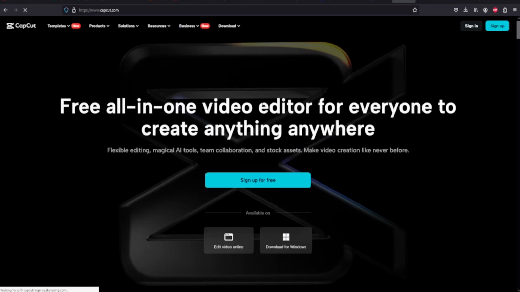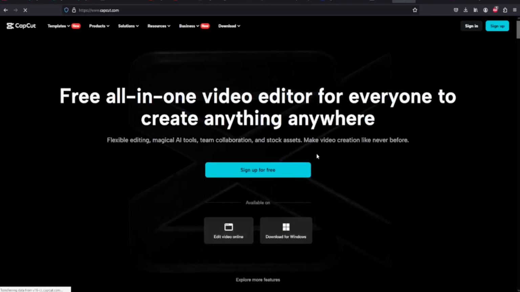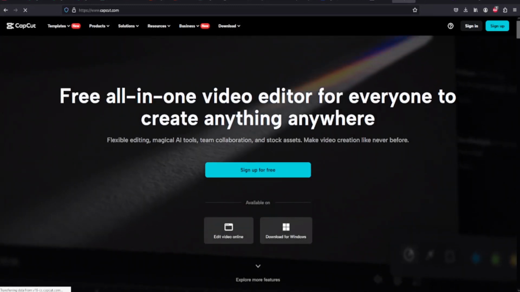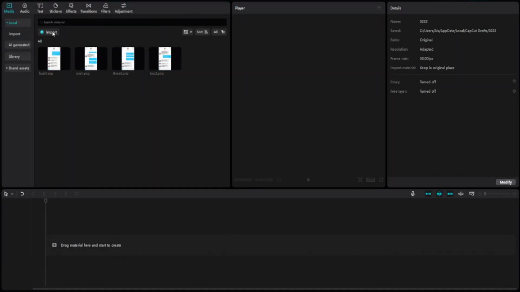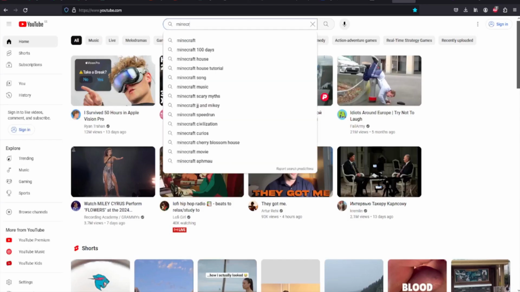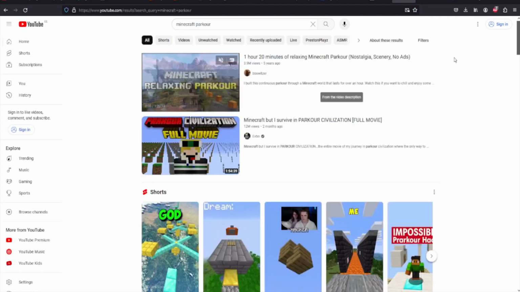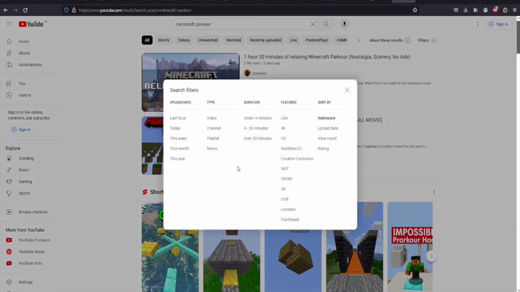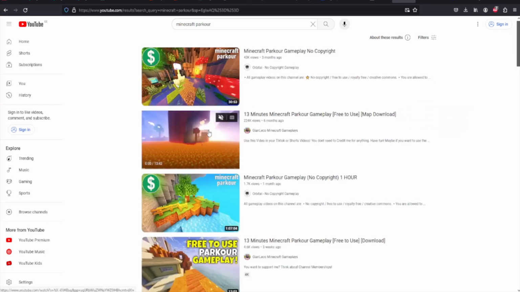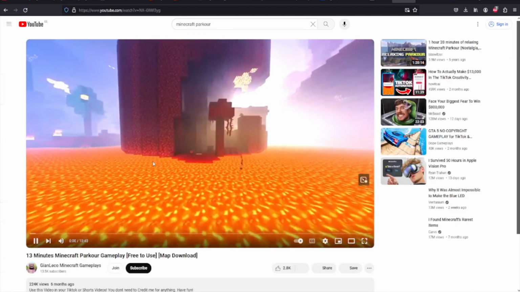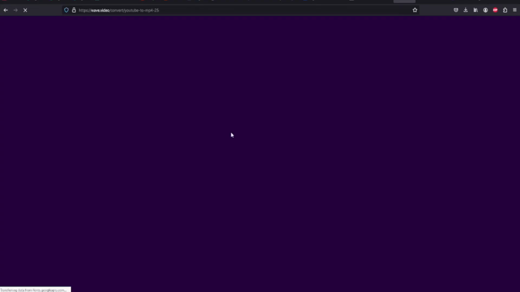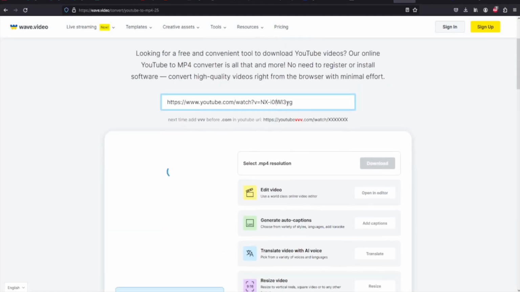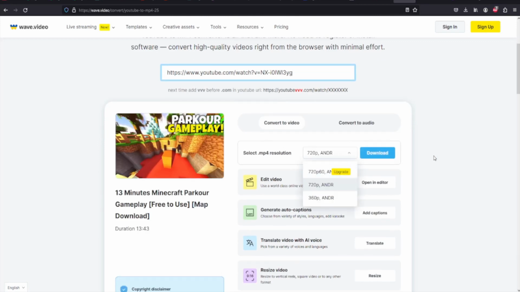Now we need to edit the video. Go to Google and search for CapCut and download the free editing software. Open it up and import all the pictures and voiceovers here. We also need a background video. For that, go to YouTube and search for Minecraft Parkour and choose Creative Commons filter. Now, let's pick, for example, this, and copy the link and go to Google and search for YouTube MP4 downloader. Open this one up and insert the copied link and download the video.